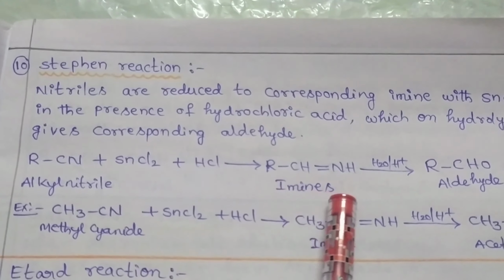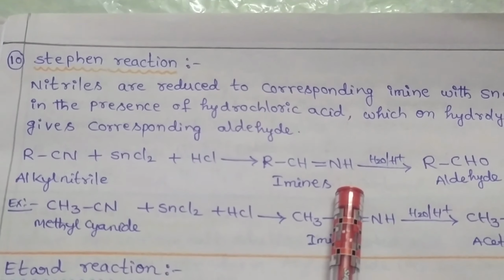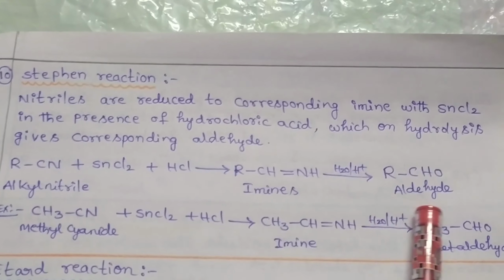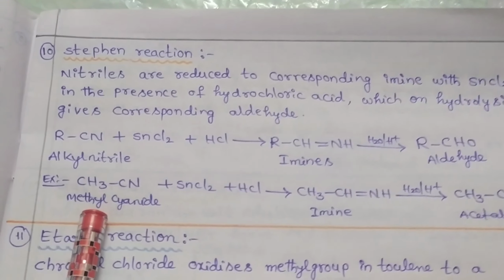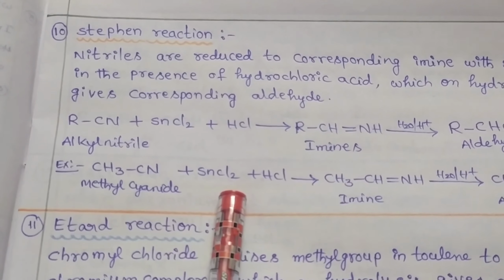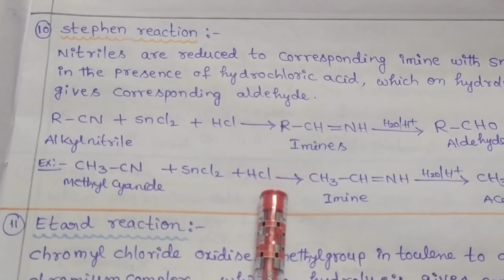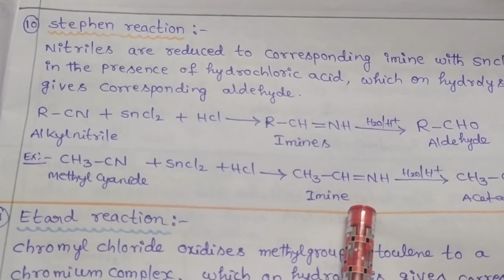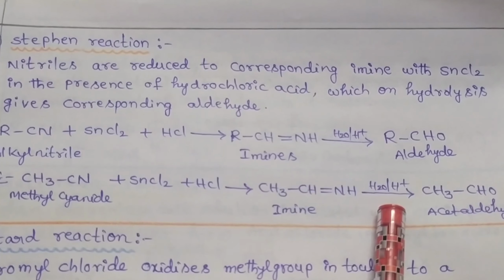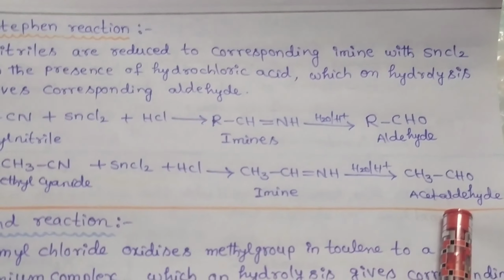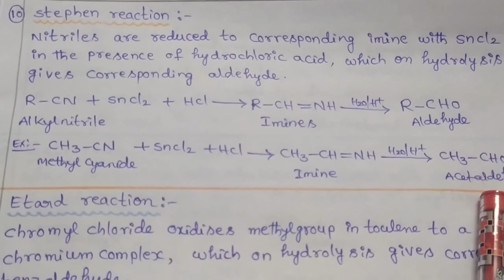RCH=NH is called imine. This on further undergoing hydrolysis in acidic medium forms aldehyde as a final product. For example, when methyl cyanide is reacted with tin chloride and hydrochloric acid, it forms imine. This on further undergoing hydrolysis in acidic medium forms acetaldehyde as a final product.